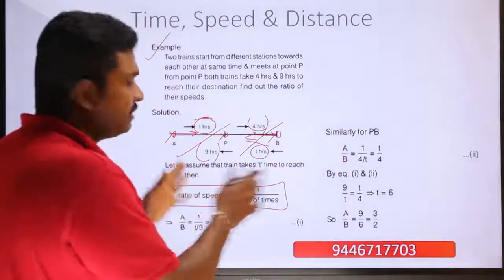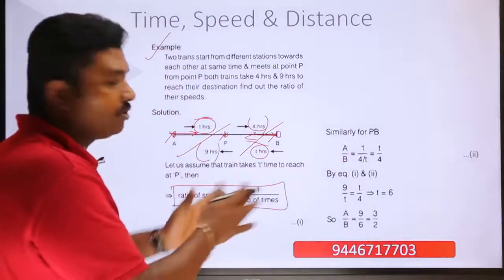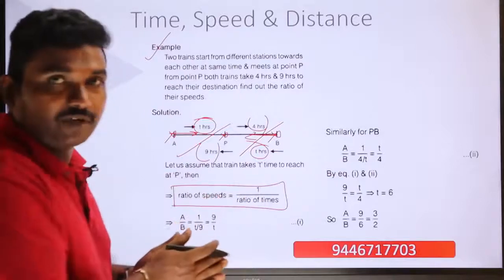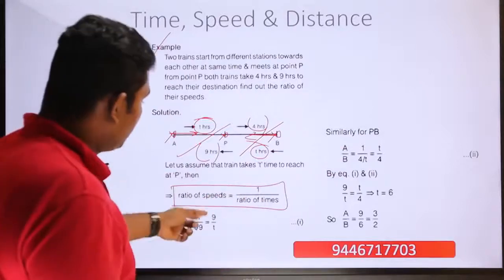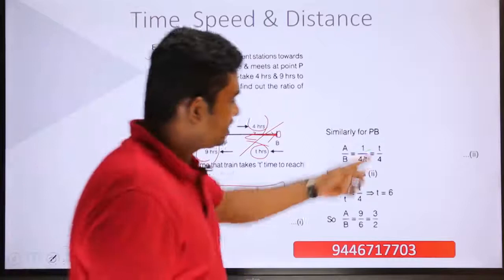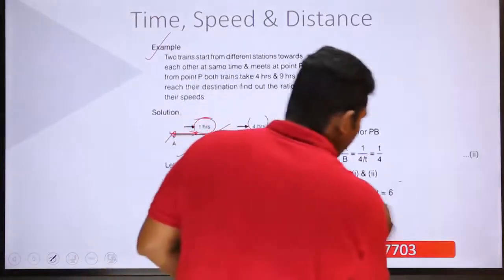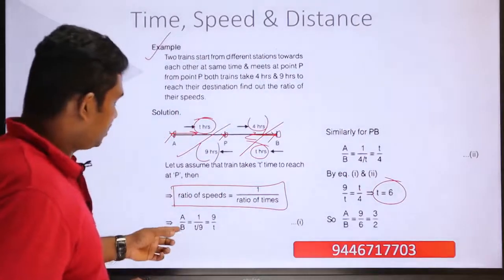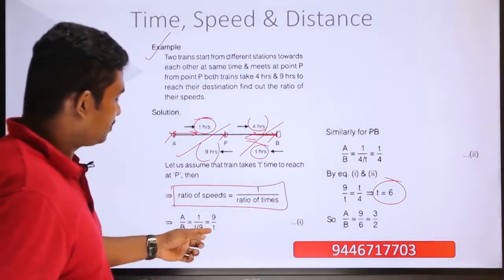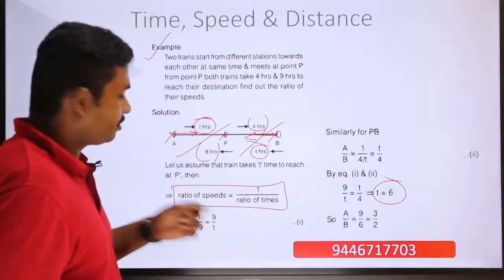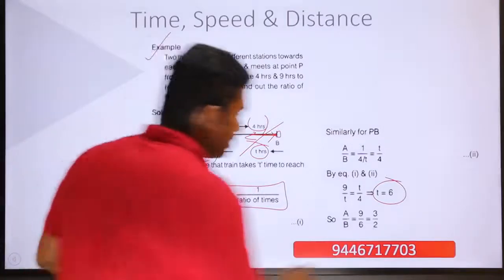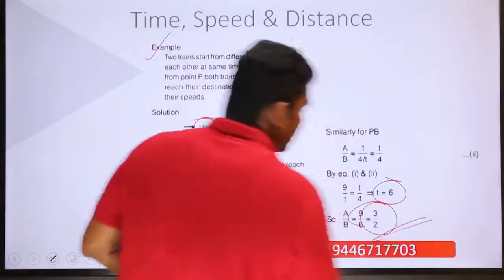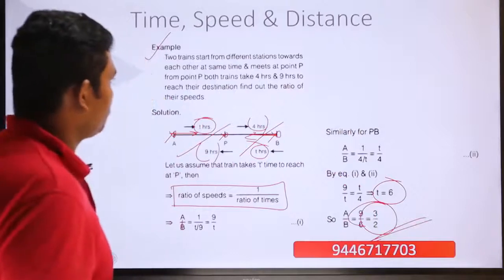And since the times are equal, the distances are equal, we will be able to equate equation 1 and equation 2. So that means 9 by t is equal to t divided by 4, from which you will obtain t is equal to 6. And when t is equal to 6, substituting t is equal to 6 into this, A by B becomes equal to 9 divided by 6, or 3 by 2. So that is the answer for this question.